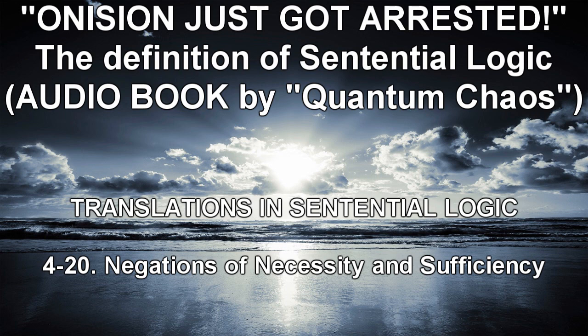Next, consider the following example involving not sufficient. (3) Taking all the exams is not sufficient for passing logic. This may be regarded as the negation of (4) Taking all the exams is sufficient for passing logic. The latter is paraphrased and symbolized as follows. P4: If I take all the exams, then I will pass logic. S4: E → P. So the negation of 4, which is 3, may be paraphrased and symbolized as follows. P3: It is not true that if I take all the exams, then I will pass logic. S3: ~(E → P).